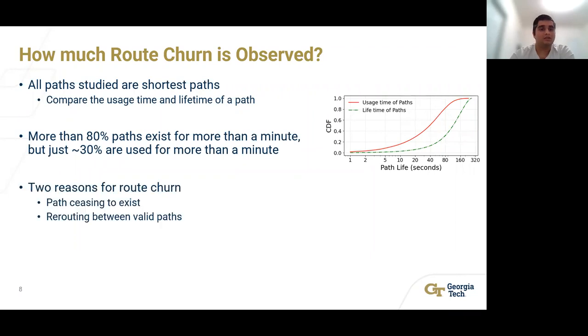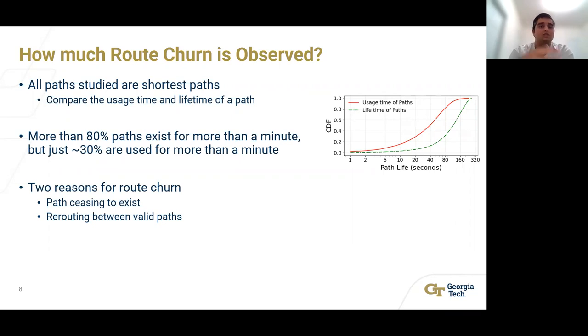There are two main reasons for route churn in LEO satellite networks. The first one is the path ceasing to exist, or the other one being rerouting between valid paths for reasons such as lower latency.